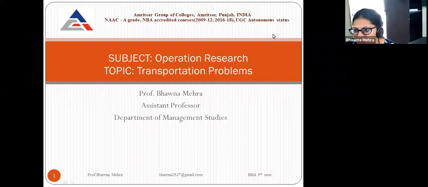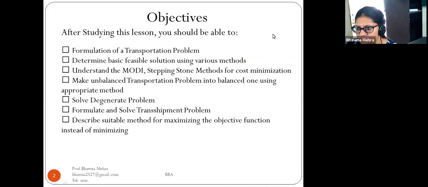Good afternoon. Today our subject is operation research and the topic is transportation problems. The objectives of the transportation problem.